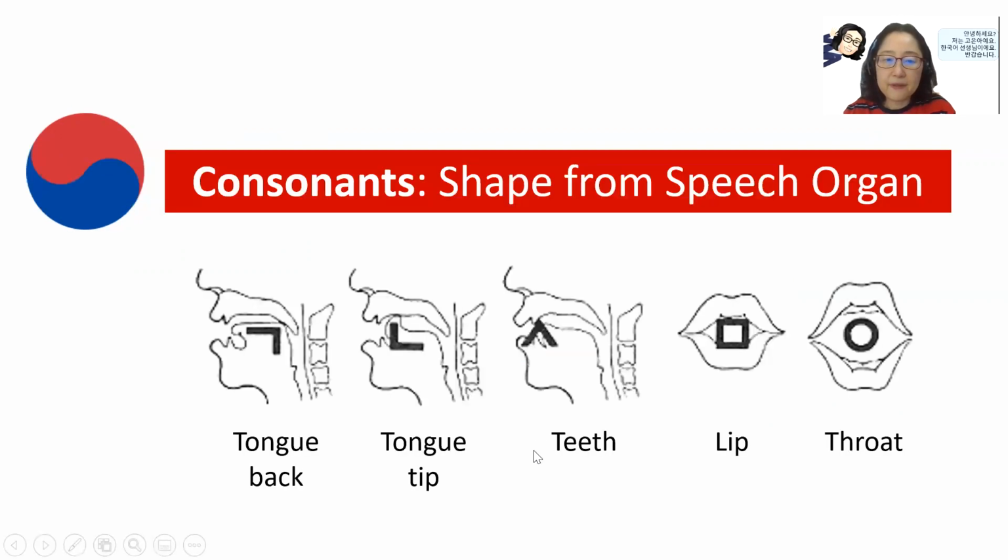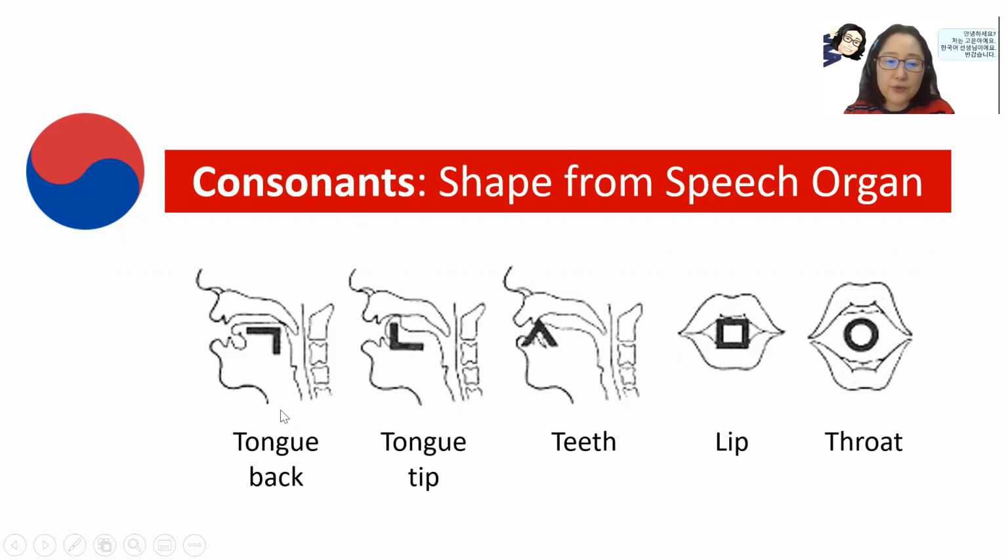And next, on the other hand, consonant characters are created based on the shape of our speech organs. So he understood which sound comes from which place. And it is said that he studied human anatomy to understand that.